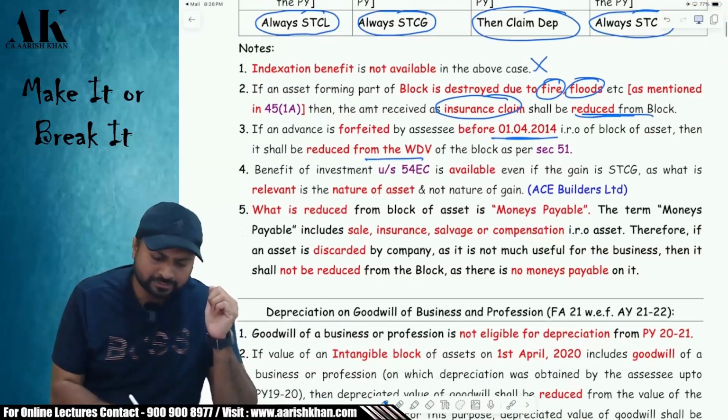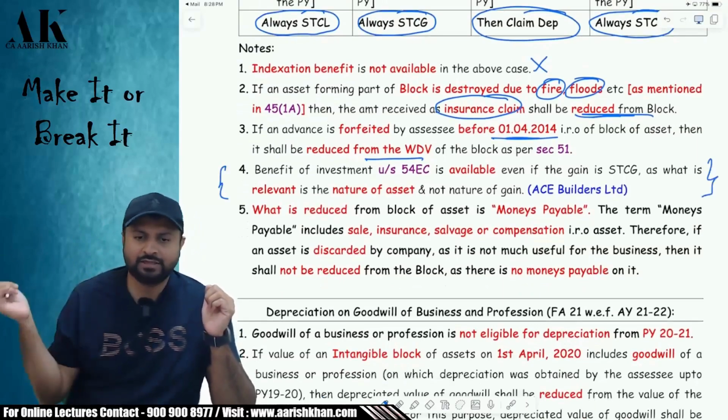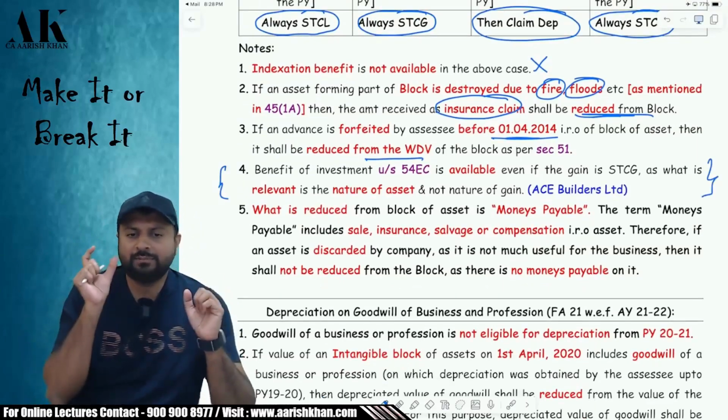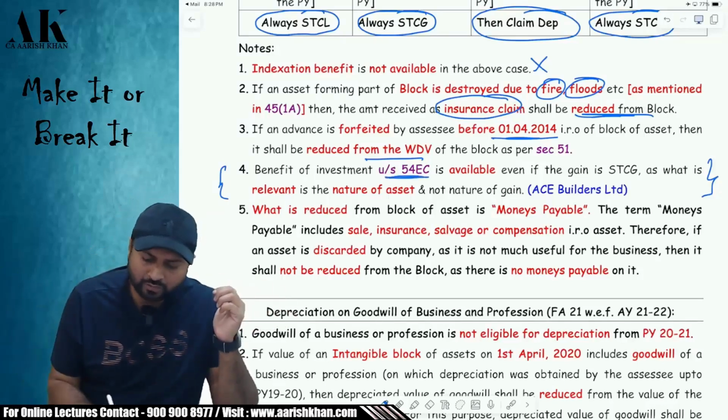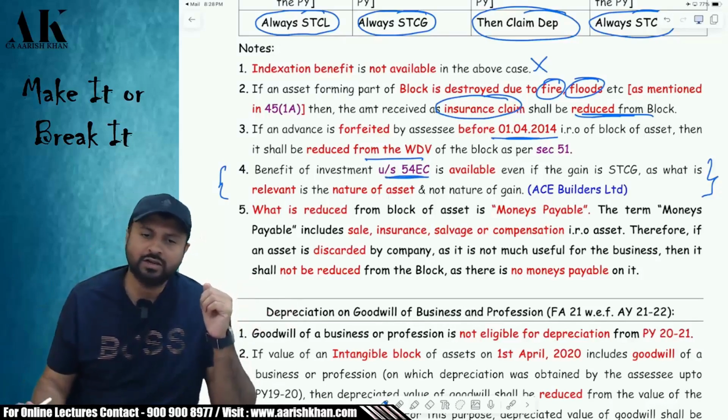Okay, next point I have already told you in the previous chapter, that is 54EC exemption. That is the block of asset. Block of asset gain is short term. The asset might be long term. If the asset is long term, you can enjoy what? You can enjoy the exemption under section 54EC.